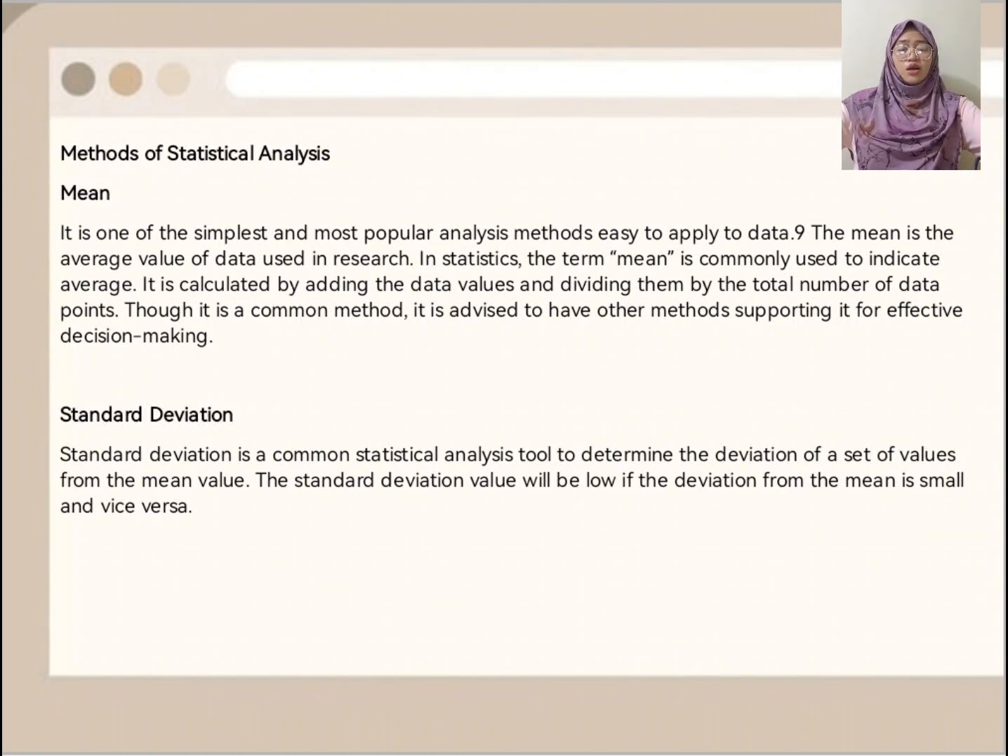So the next one is the standard deviation. When we say standard deviation, it is a common statistical analysis tool to determine the deviation of a set of values from the mean value. The standard deviation value will be low if the deviation from the mean is small, and vice versa.